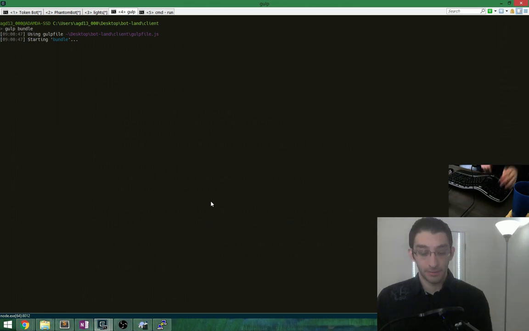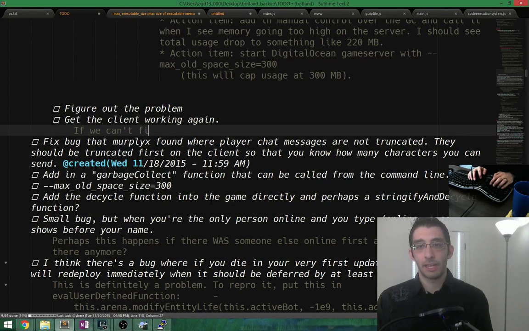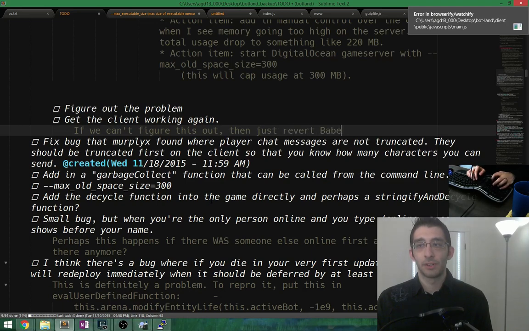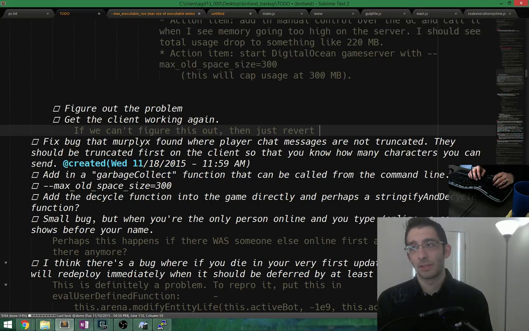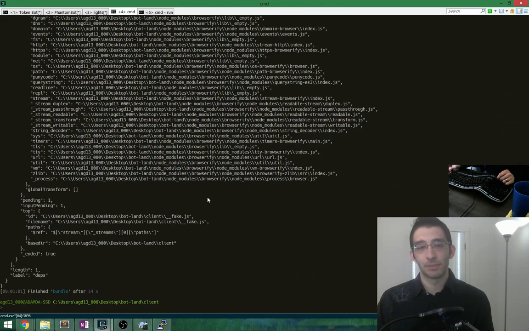So the alternative, here's what we can always do. If we can't figure this out, then just revert. Oh wait, how could we revert all this stuff? Alright, then maybe we can just revert some changes from Wednesday so that we're on the old Babel on the client. That would be pretty stupid, I think, but let's see.